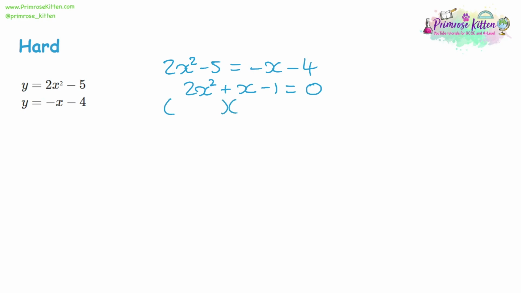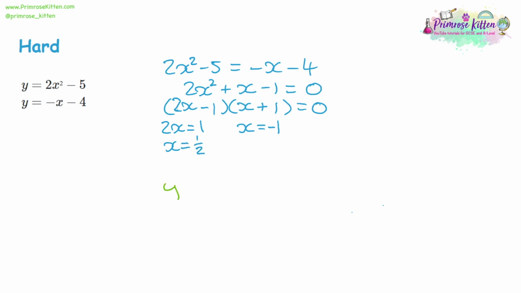We can factorize it. Now to get a 1, it'll be 1 times 1. To get 2x squared, it'll be 2x times x. And we want to get a positive x, so that's going to have to be plus 2. Now it looks like a 1, it's going to be multiplied by the 2x, and then take away 1. Going to make the brackets equal to 0. So x would have to be negative 1 for the second bracket. And for the first bracket, 2x would have to be equal to 1. So 1x would have to be equal to a half.